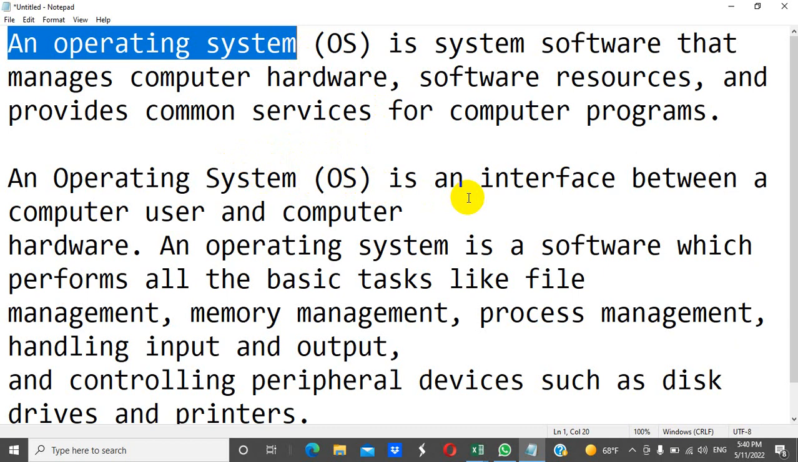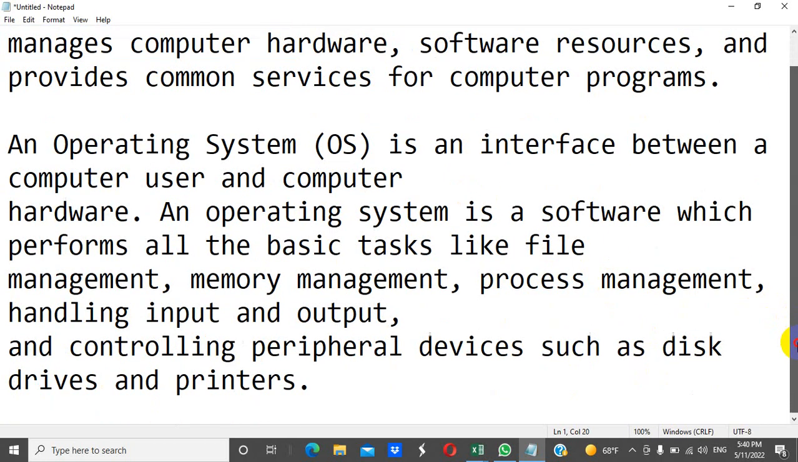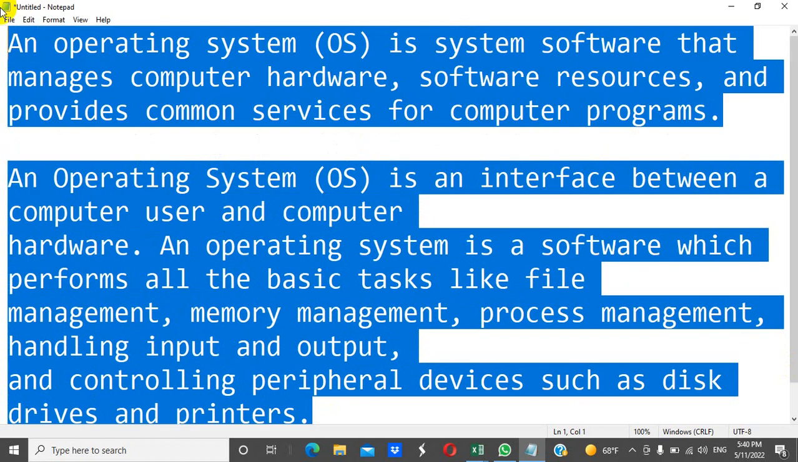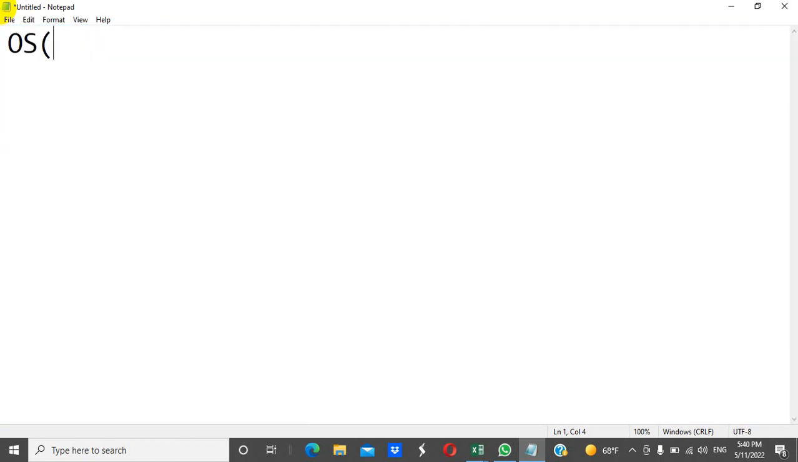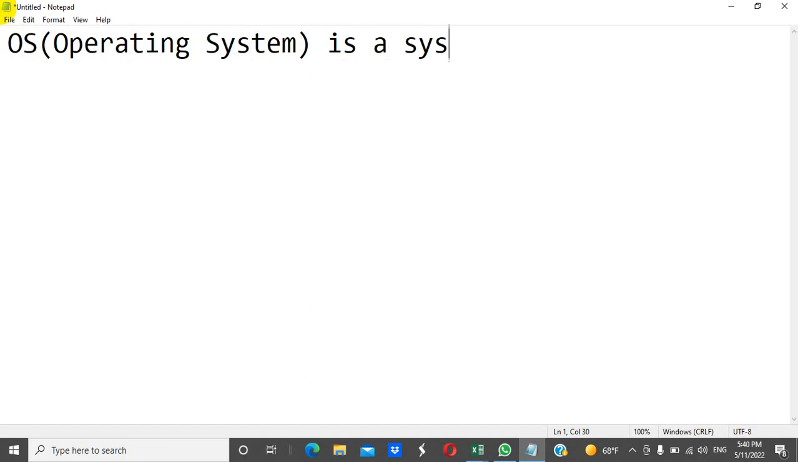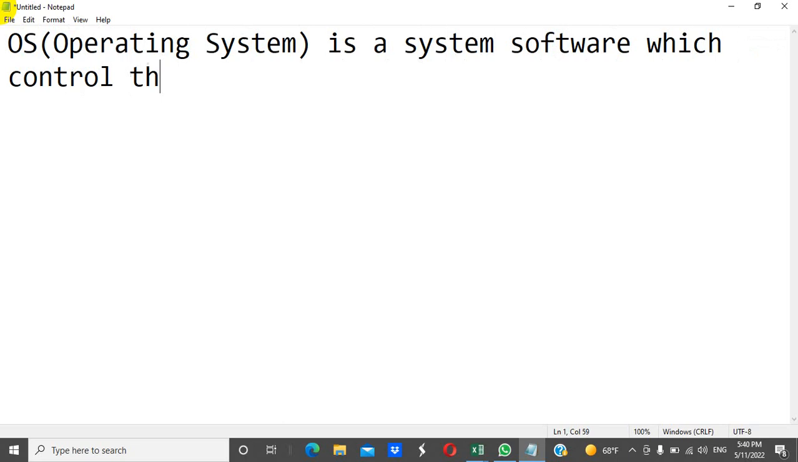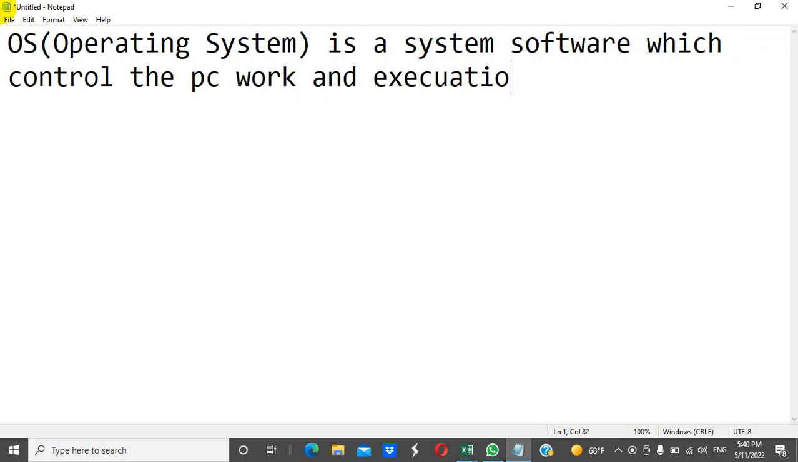An operating system is a software which performs all the basic tasks like file management, memory management, process management, handling input and output, and controlling peripheral devices such as disk drives and printers. So shortly, an operating system, or OS, is a system software which controls the PC's work and the execution of other software.